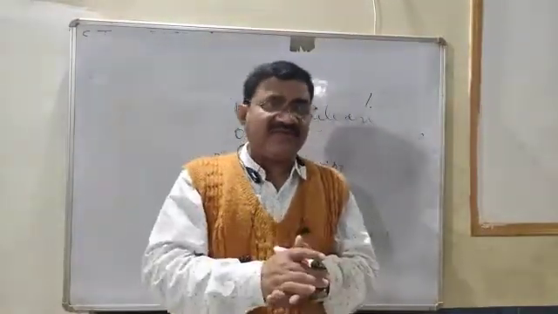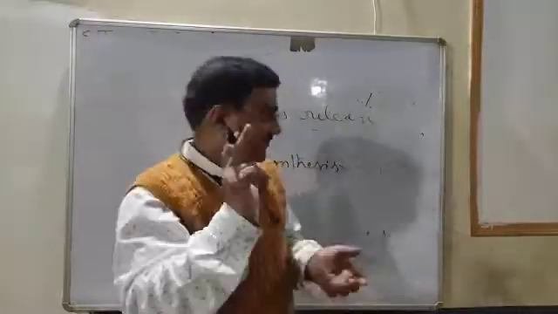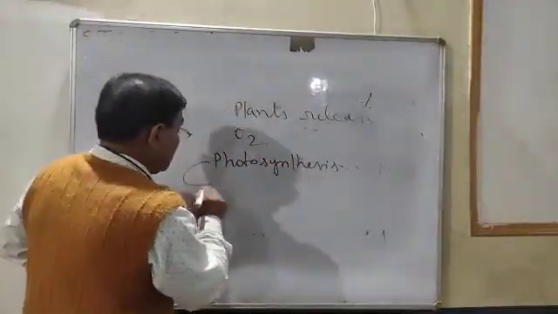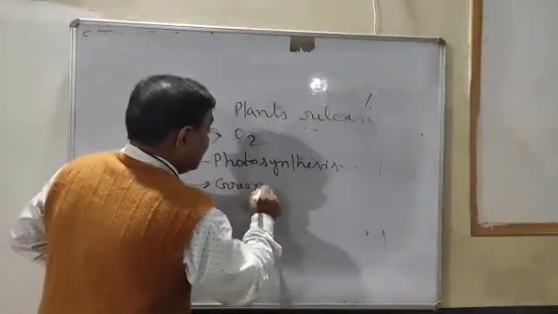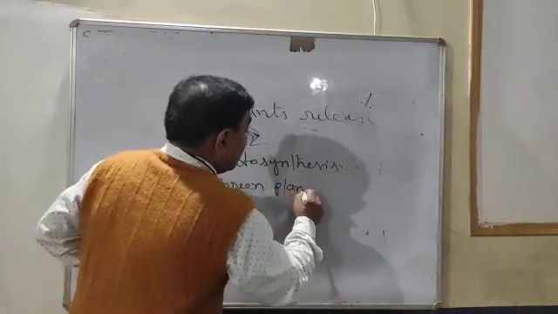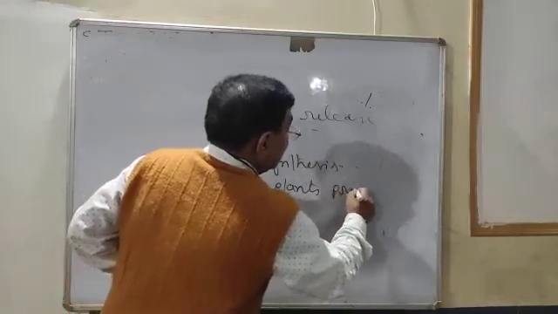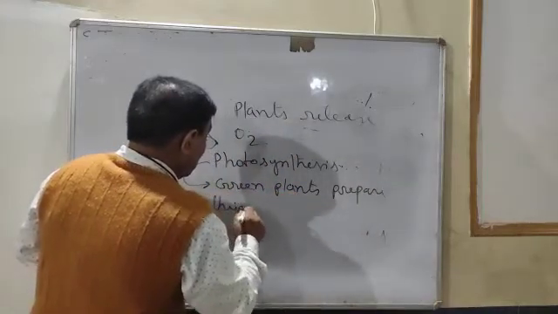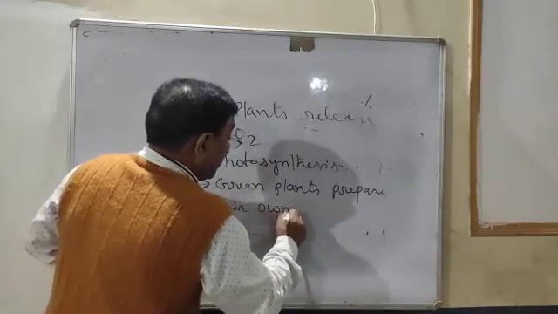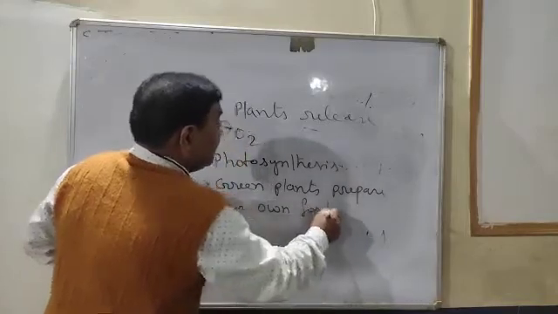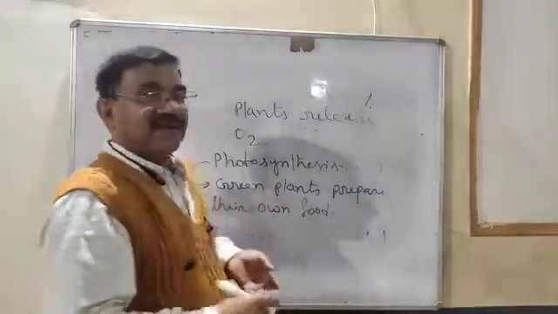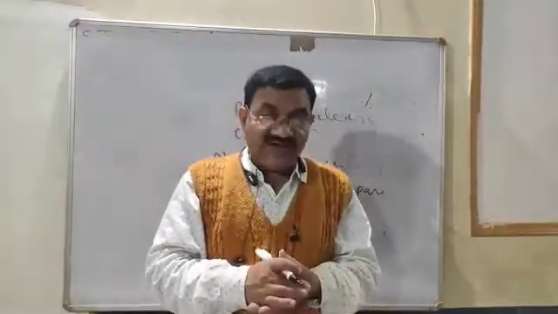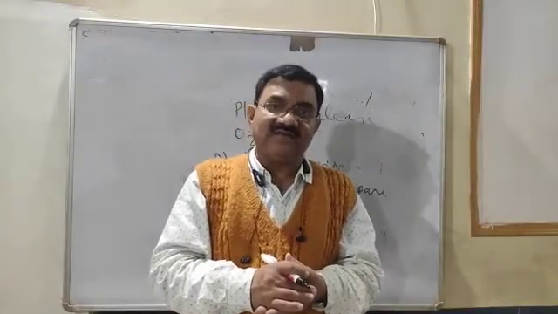It is a process in which green plants, not others, green plants prepare their own food. The process by which green plants prepare their own food is called photosynthesis.